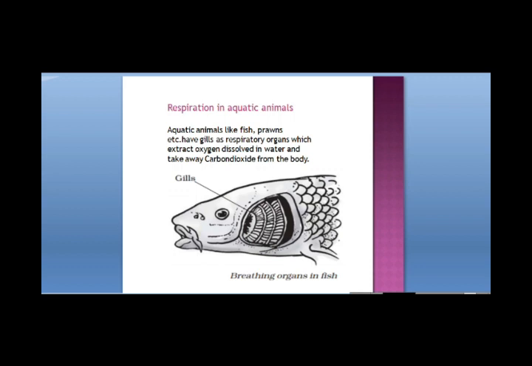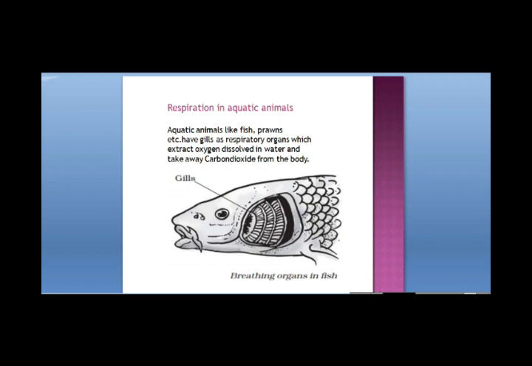Fish lives in water and the water contains dissolved oxygen. For breathing, the fish uses the oxygen which is dissolved in water. It takes in water through the mouth and sends it over the gills. When this water passes over the gills, they extract the dissolved oxygen from it. This water then goes out through the gill slits. Thus the dissolved oxygen is extracted from water by the fish when it flows over the gills.